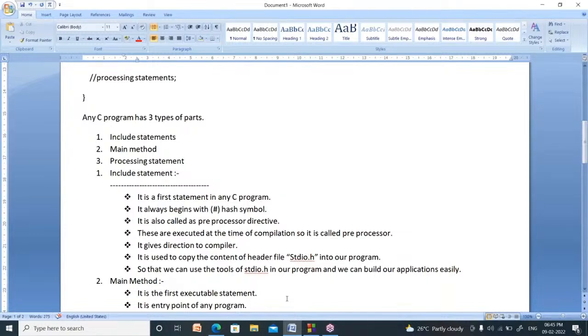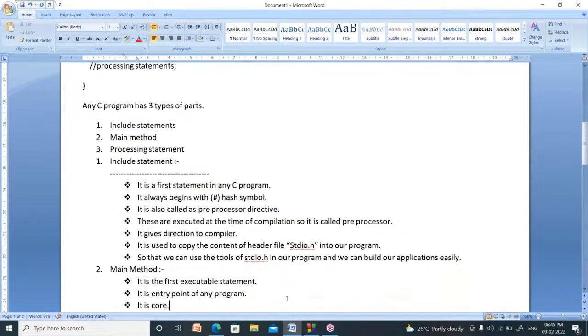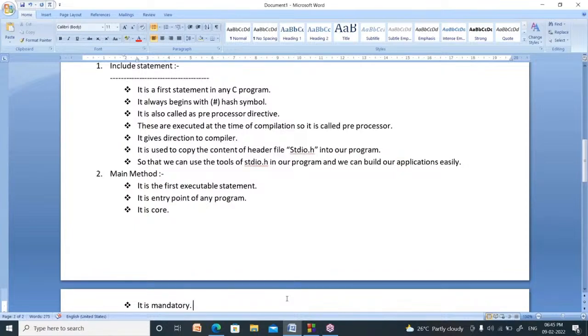Any C program has three types of parts: include statements, main method, processing statements. What is the meaning of an include statement? It is the first statement in any C program. It always begins with a hash symbol.